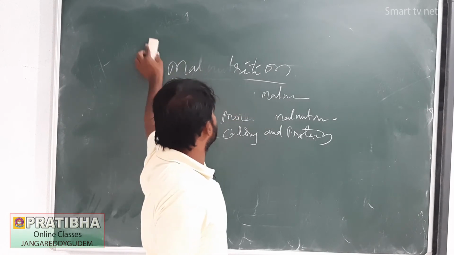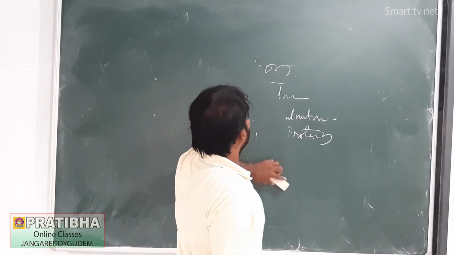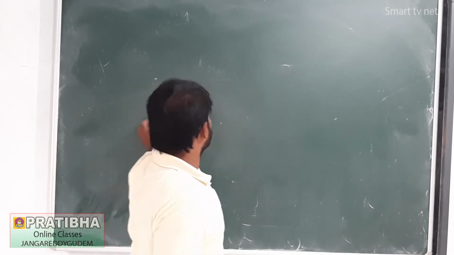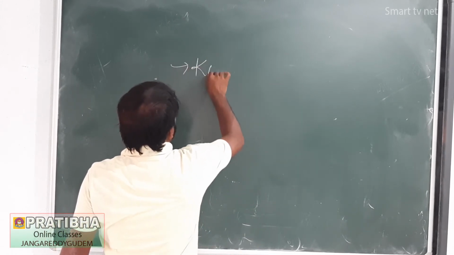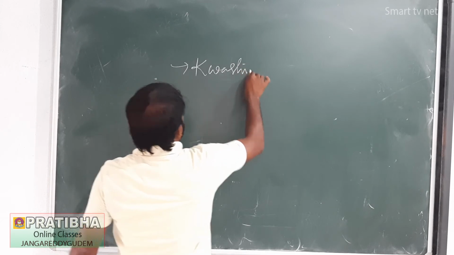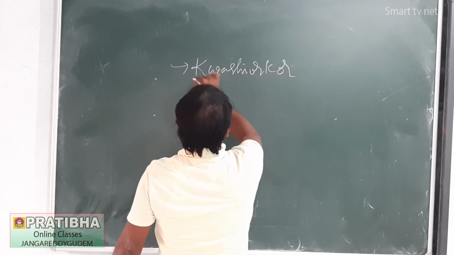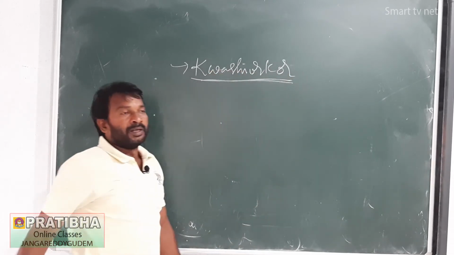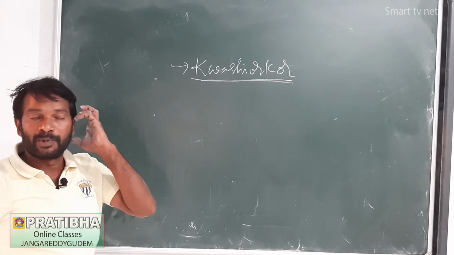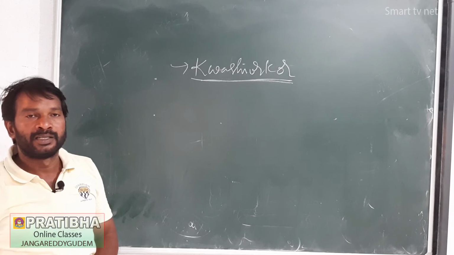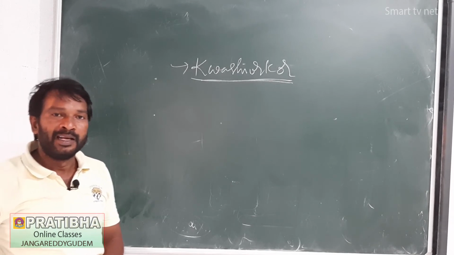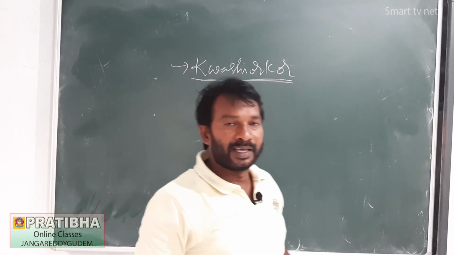Let us discuss one by one. The protein malnutrition example is kwashiorkor. In this malnutrition, body parts become swollen because of accumulation of water in the intercellular spaces.